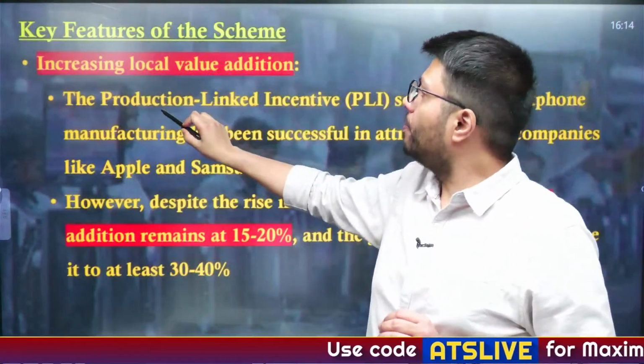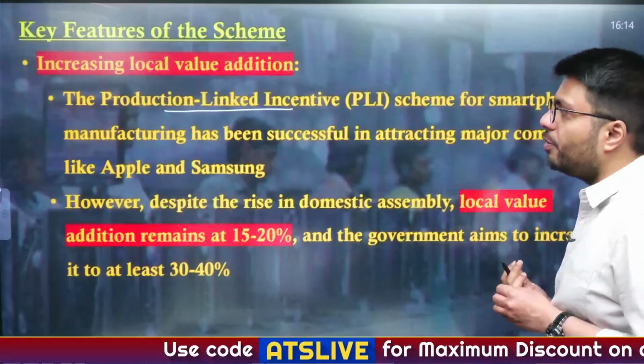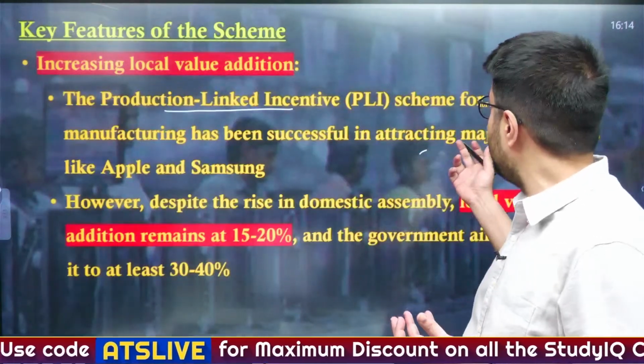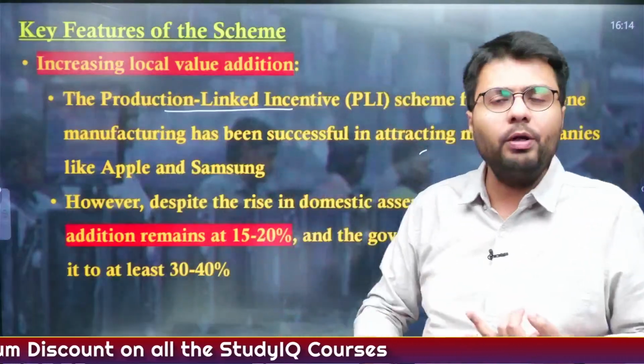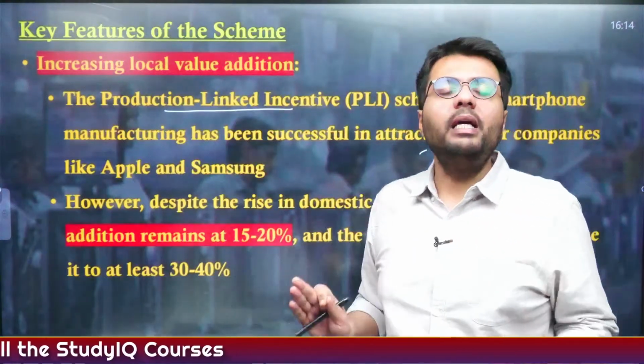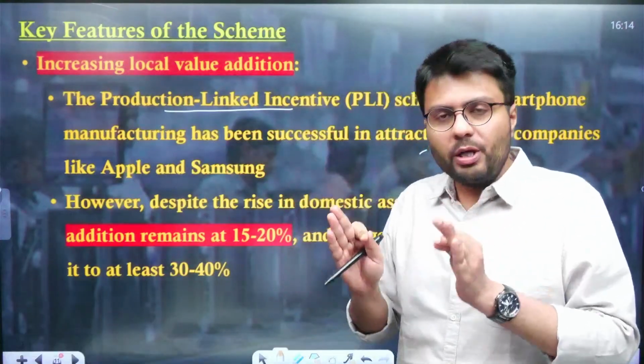Now, the production linked incentive scheme for smartphone manufacturing has been quite successful in attracting major companies, be it Xiaomi, Oppo, Vivo, Samsung, Apple. Every company has their presence or their production in India.